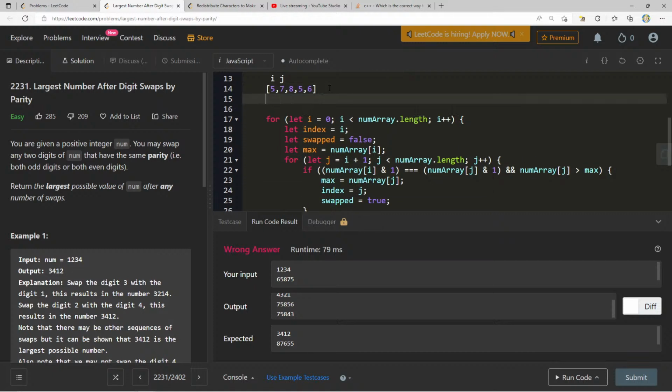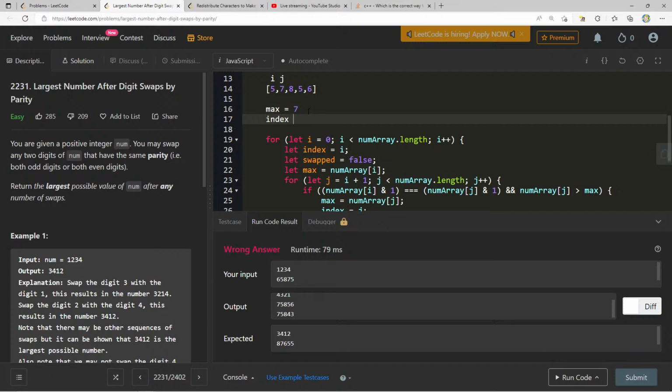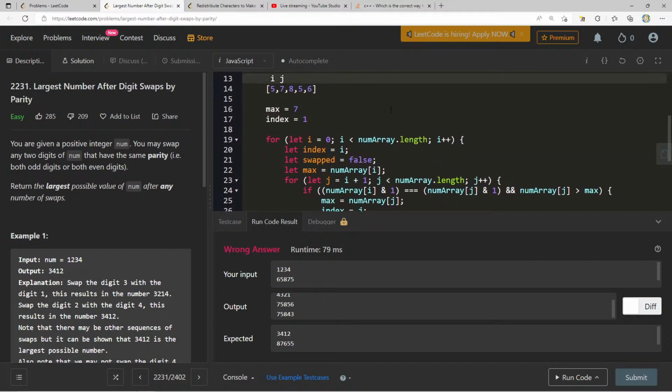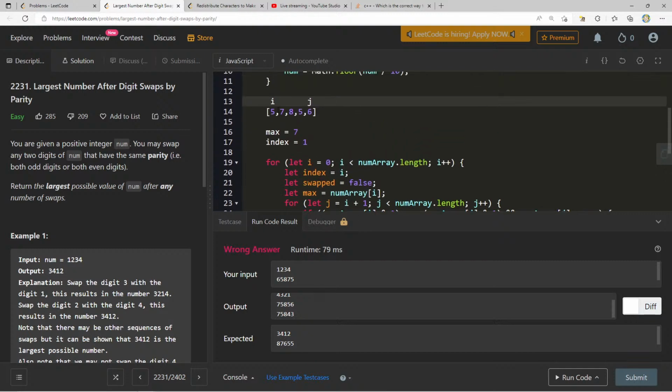So now let's say that max is 7, index is equal to 1, and swapped is true. And then we continue here. Not the same. This is not greater than 7, so we do 6, but these are not the same. So now we're going to swap. If swapped, num array of 0 is going to be swapped with num array at index, which is 1. So this becomes 7 and 5.